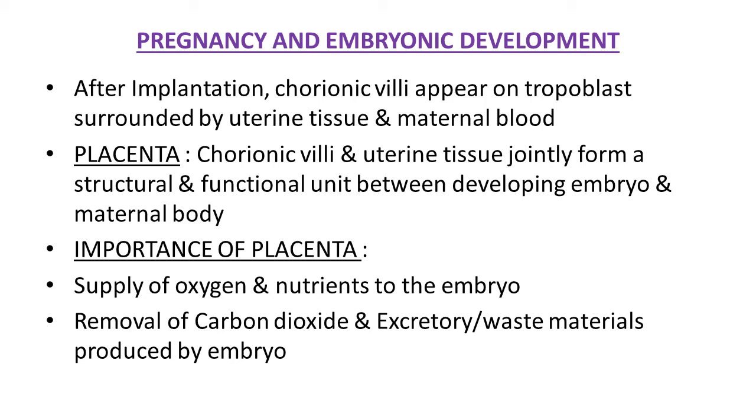It is provided through the placenta from the mother's body to the developing embryo. Over and above this, it is important for removal of carbon dioxide and excretory or waste material produced by the embryo. It is also a very essential process because the waste produced during this development must be removed. So it is also removed through the same passage.